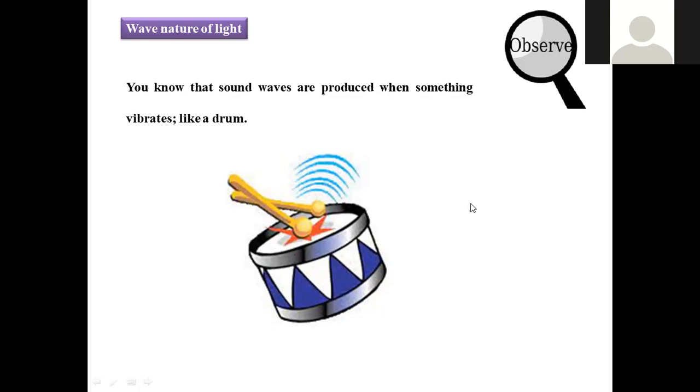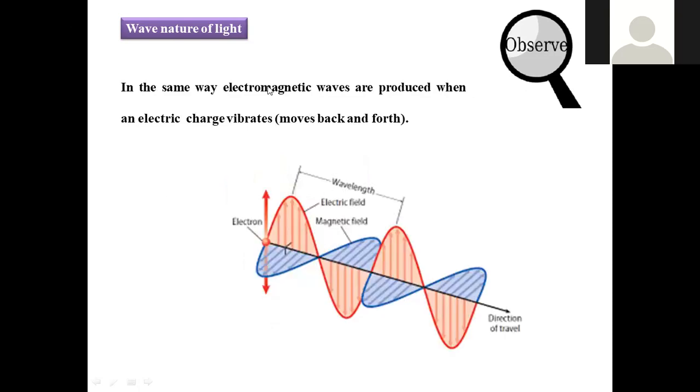In a similar manner, light also has a wave nature, right? So, the wave nature of light. By taking these two examples, which resemble the wave nature of light, we are extending the same concept to our light.